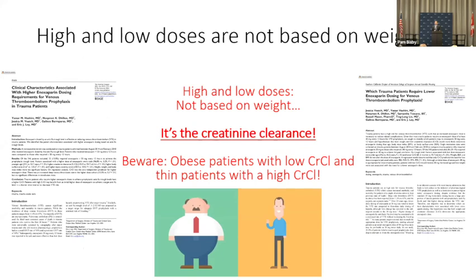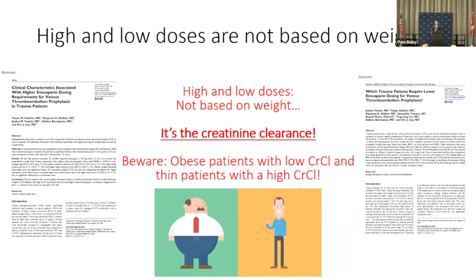So here's the thing about weight-based dosing, and we've seen this at various centers, that you have to be careful with weight-based dosing. Picture the scenario where you have a 50-year-old who weighs 150 kilograms. Their creatinine clearance might be low normal. If you dose that patient on 75 a day per your weight-based guidance, you're going to be overdosing that because it really is the creatinine clearance that's guiding the excretion of the enoxaparin. Similarly, if you have some of these rail-thin patients you see who are 18 to 20, their creatinine clearance is going to be through the roof. They're going to have a much higher need than the 30 milligrams Q12 that the weight is guiding, and they might actually need 50 or 60 Q12 based on the anti-10A levels. So it's really the creatinine clearance.